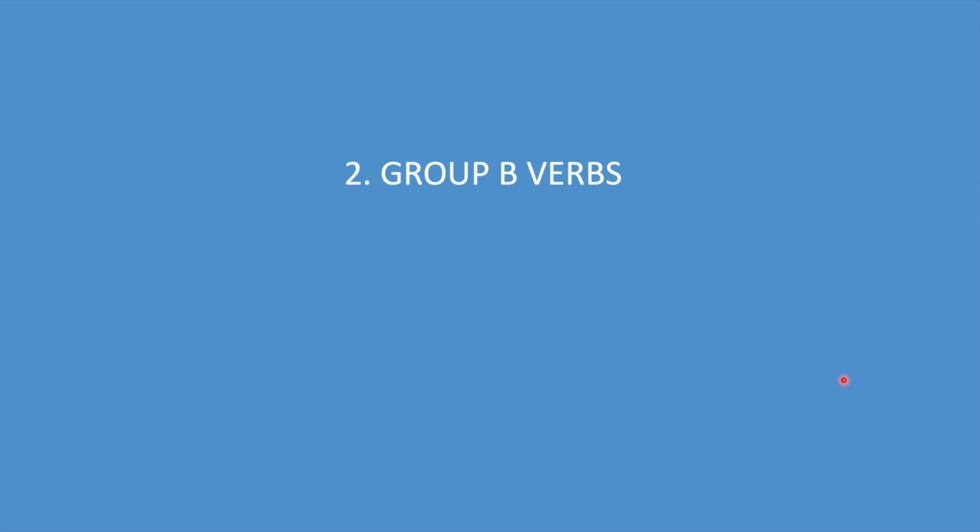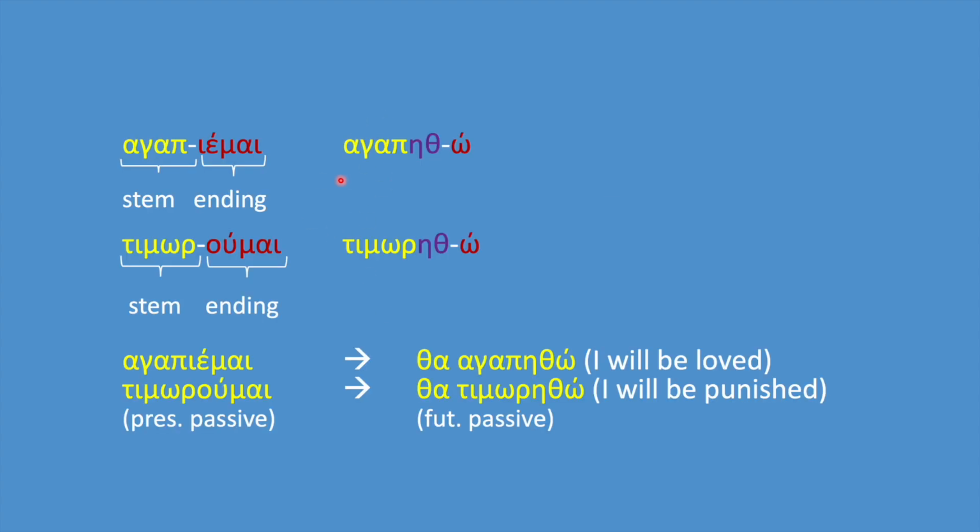Moving on to group B. All the verbs in this group, both B1 and B2, are formed the same way. Let's take, for example, the verb αγαπιέμαι. We take away the ending, ieme, and we are left with the present stem, agap. To this stem, we add the letters eta and theta, and this gives us the future passive stem, agapith. And to this stem, we add the endings of the future passive.